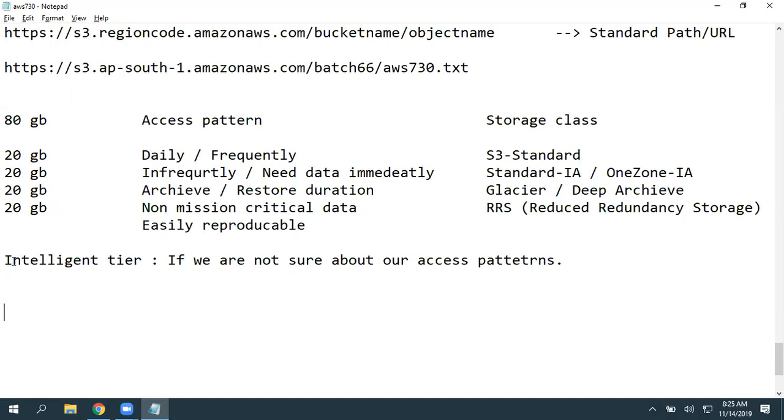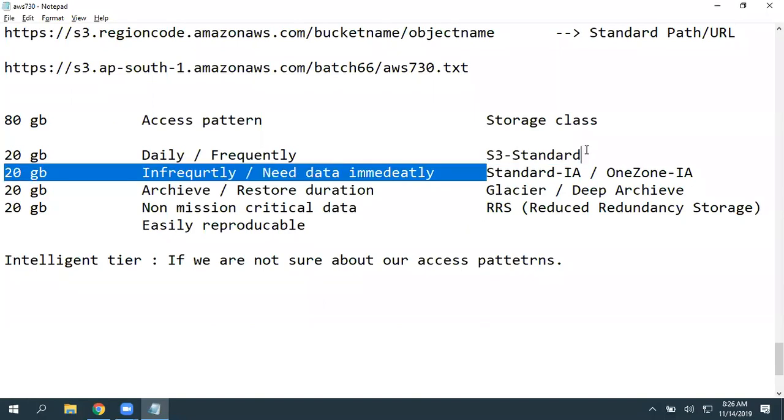So you have one in-house patient. From morning to evening, a minimum of 5 to 10 doctors will inspect that patient, right? That means you are viewing the patient's records, whatever scans, X-rays or reports he has, 10 or 20 times from morning to evening, and that needs to be available immediately, right? The data needs to be available immediately. So you are accessing it frequently from morning to evening, so we chose S3 Standard for all in-house patients.